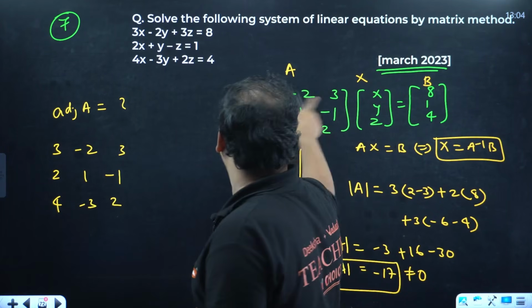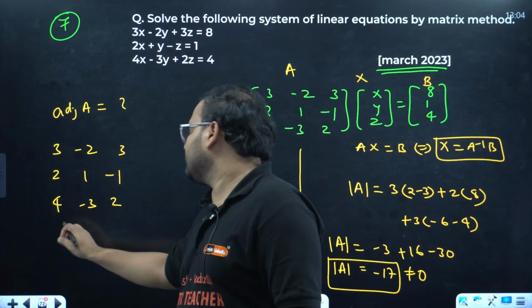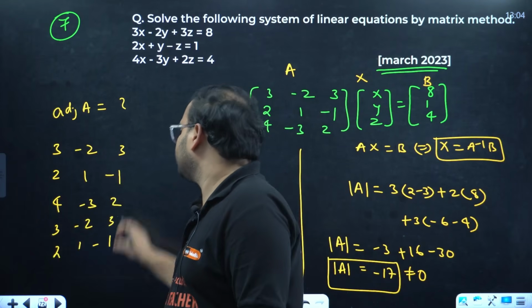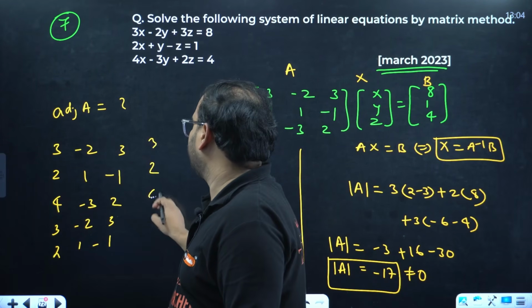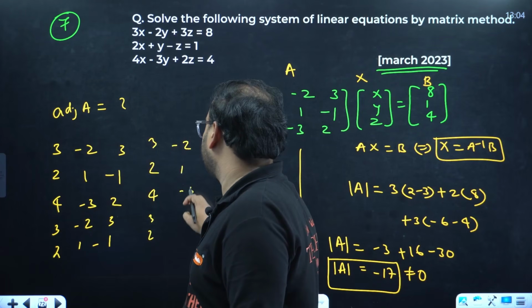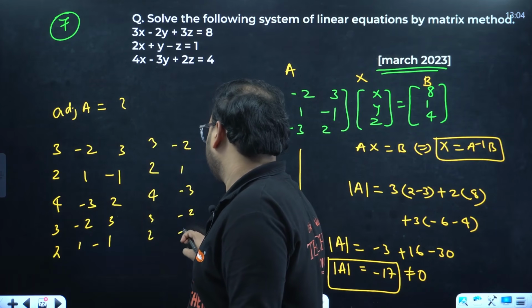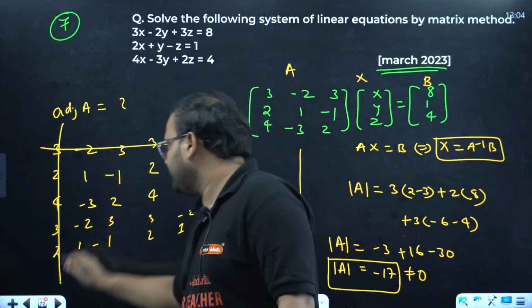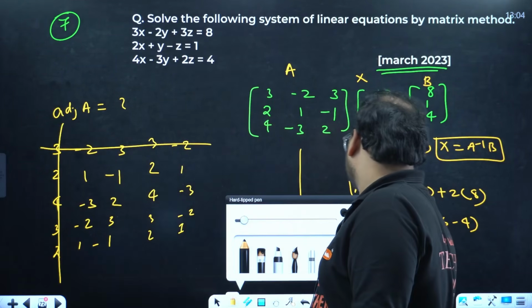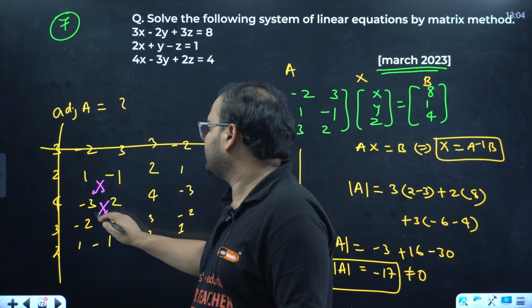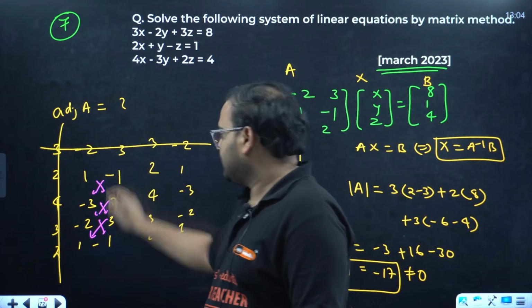But this is clear. Okay, can I repeat the rows? So we'll have 3, minus 2, 3, 2, 1, minus 1, 3, 2, 4, 3, 2, minus 2, 1, minus 3, minus 2 and 1. Remove the first row and first column. Multiplication in the vertical form.